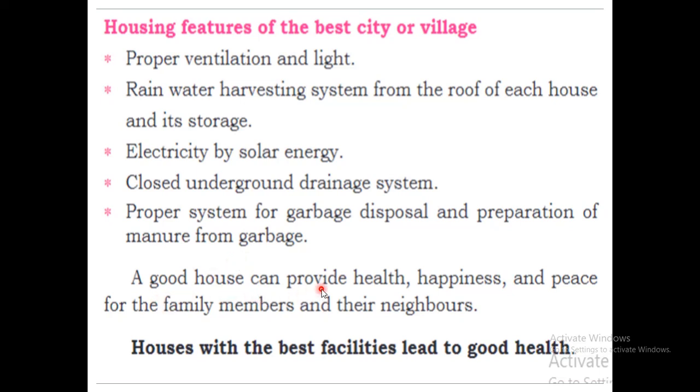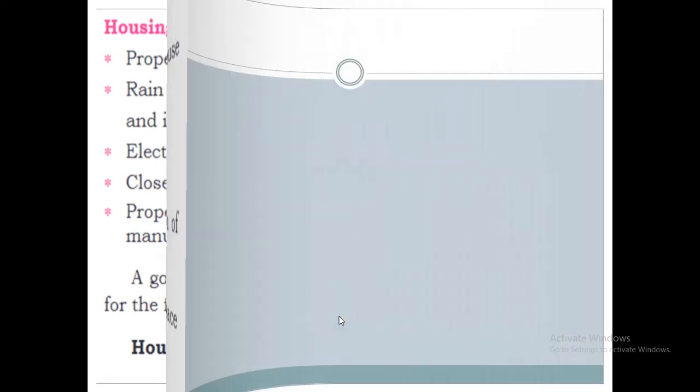A good house can provide health, happiness, and peace for the family members and their neighbors. So a house must be good. A good house can provide good health, happiness, and peace for all the family members and their neighbors. So houses are very important. Houses with the best facilities will lead to good health of every citizen. I hope that you all understand the importance of residences. If you have any doubt, you can ask, children.